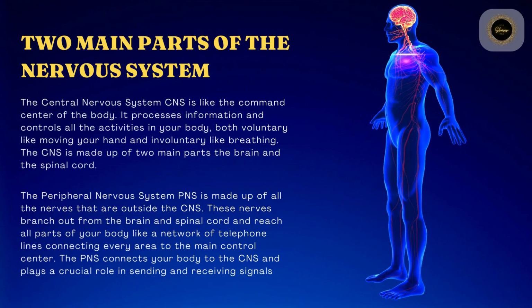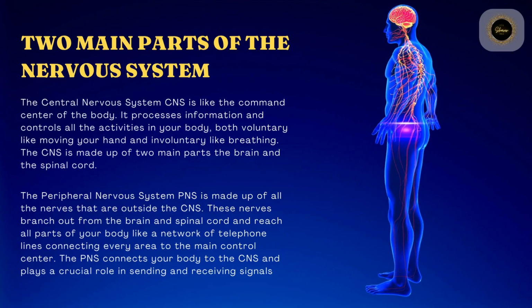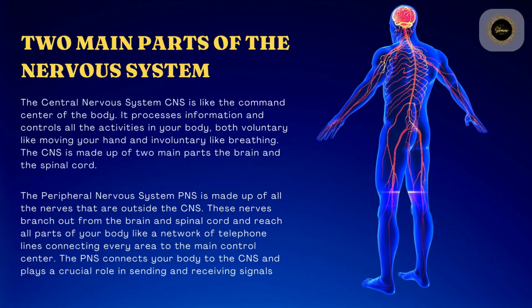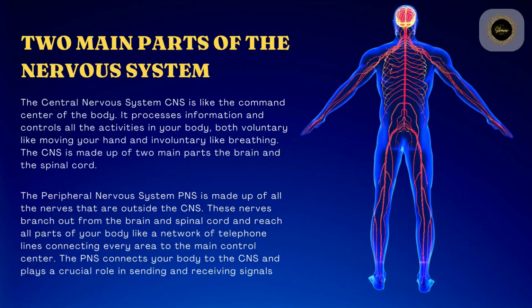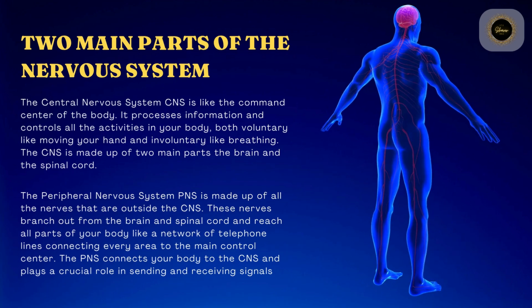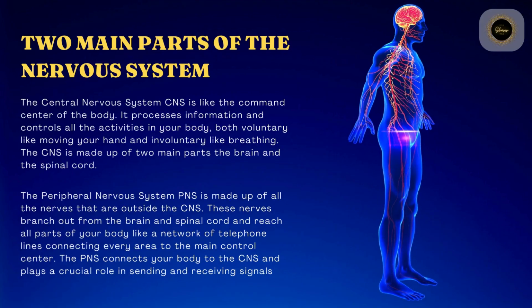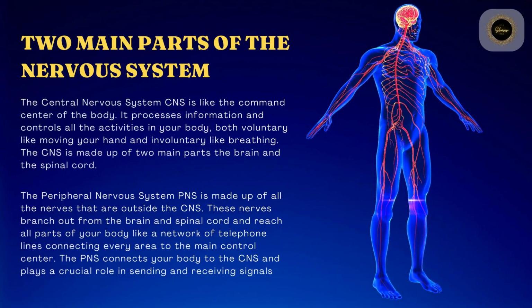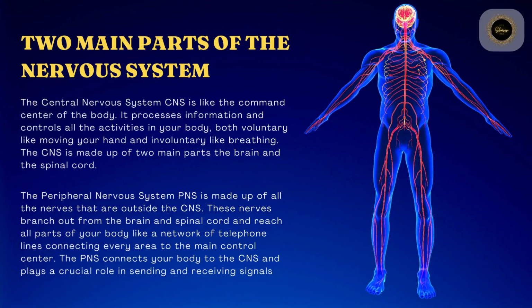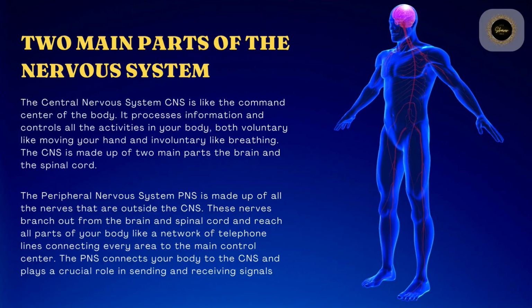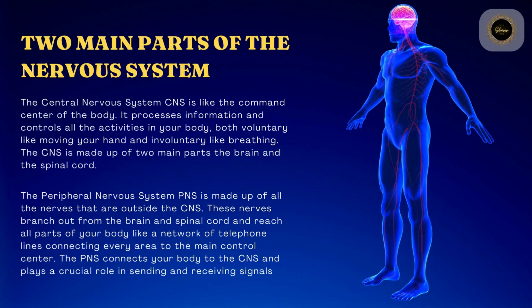The peripheral nervous system, PNS, is made up of all the nerves that are outside the CNS. These nerves branch out from the brain and spinal cord and reach all parts of your body, like a network of telephone lines connecting every area to the main control center. The PNS connects your body to the CNS and plays a crucial role in sending and receiving signals.